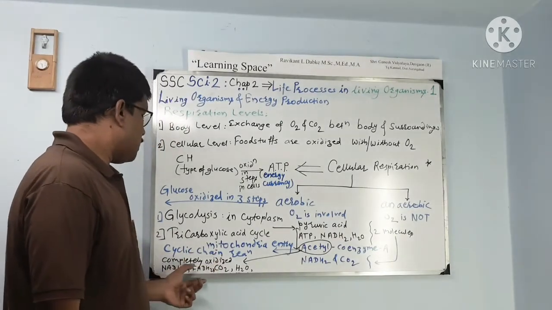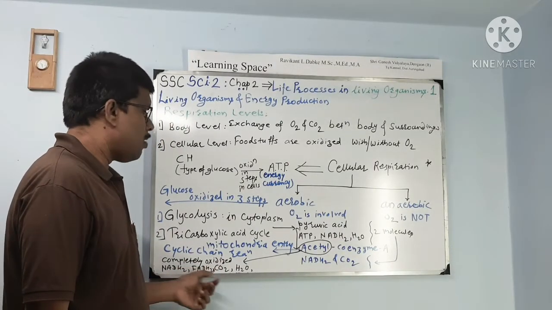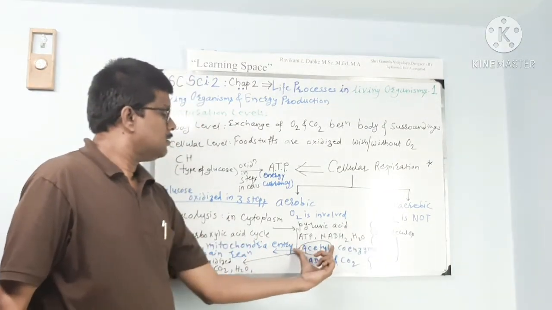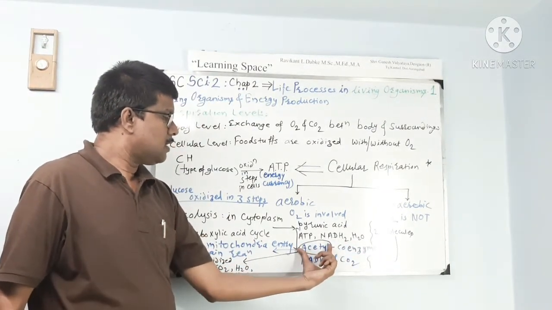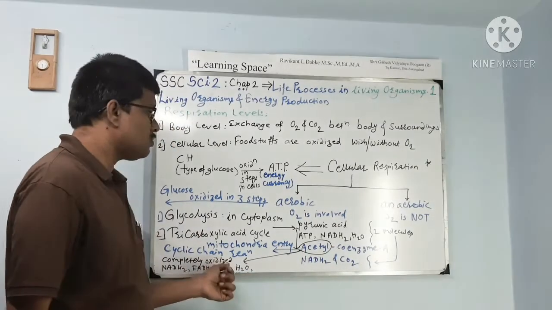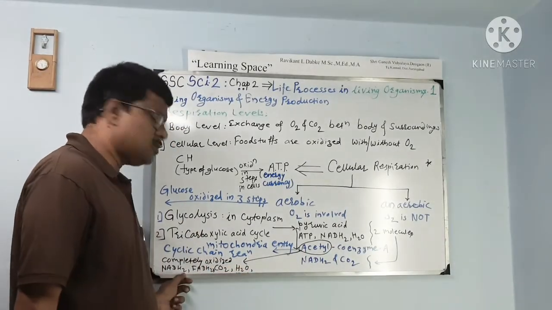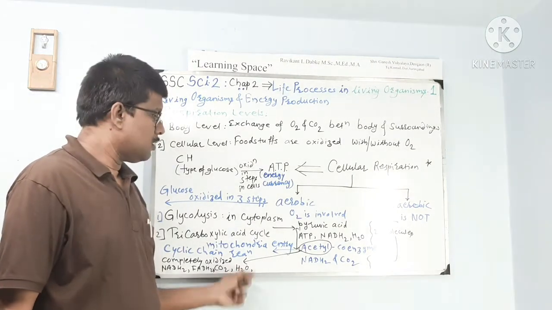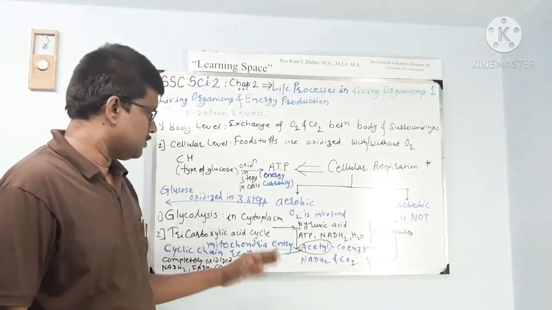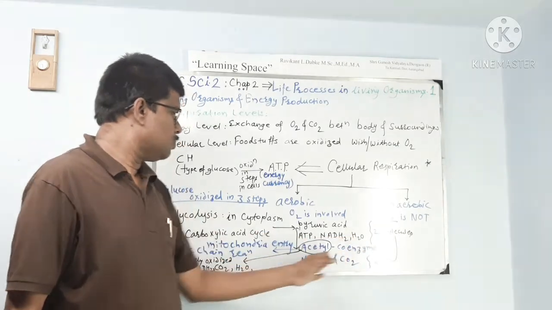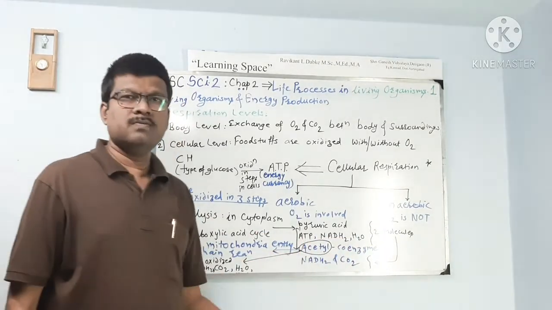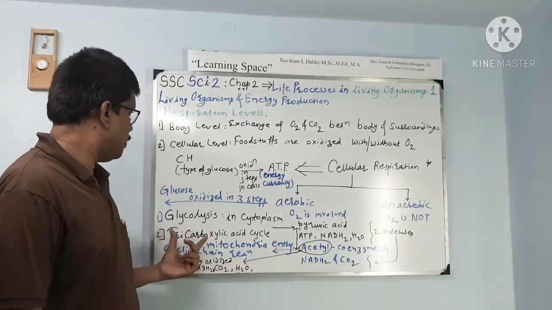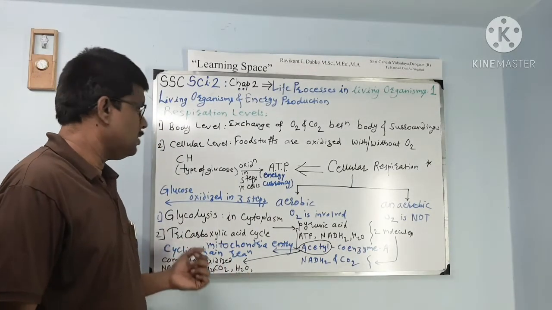And complete oxidation happens of this acetyl coenzyme. This contains two parts. The acetyl part is completely oxidized, and NADH2, FADH2, carbon dioxide, hydrogen are released in the process. There are also two molecules of this acetyl coenzyme. Now, in the next part of the video, we shall discuss the third step.